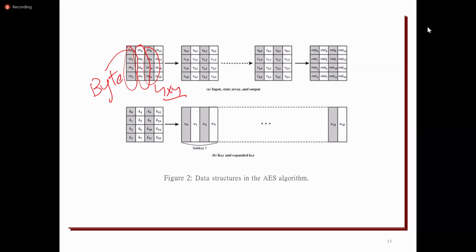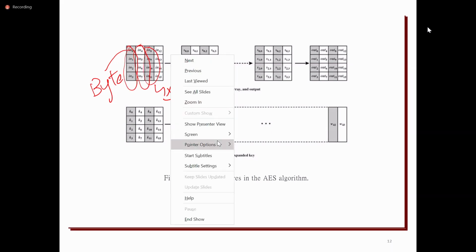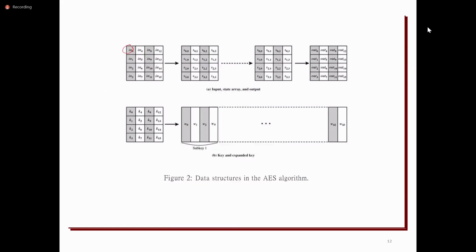Generally, a matrix is represented row wise, but here in AES, values will be represented column wise. The input first byte, second byte, third byte, fourth byte, like that, total 16 bytes, will be represented in the form of a state. The state array will be considered in order to represent the plain text.